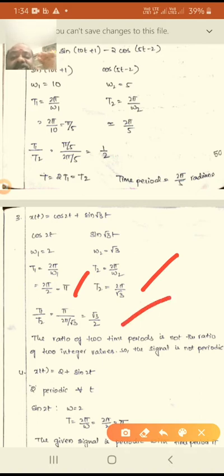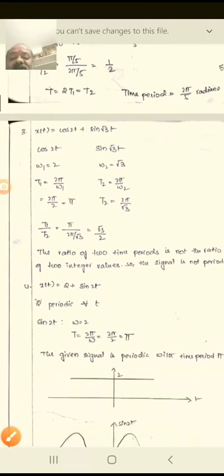The ratio of the two time periods is not a ratio of two integer values, so the signal is not periodic. That is called an aperiodic signal. So this is the difference between periodic and aperiodic. This is the procedure to find whether a signal is periodic or aperiodic or non-periodic. Now there is one more problem.